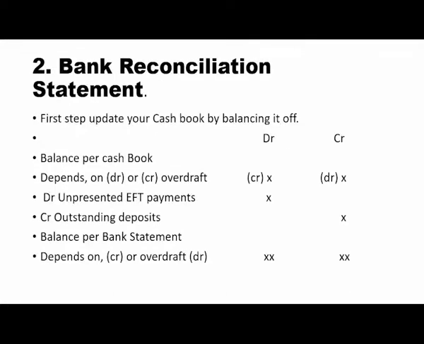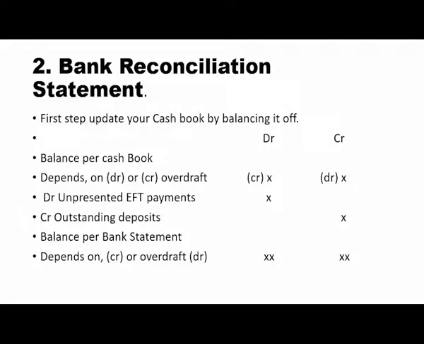Let's move to the second point of our presentation, which is bank reconciliation statement. First of all, we need to understand the steps. How do you go about reconciling your bank with your cash book?